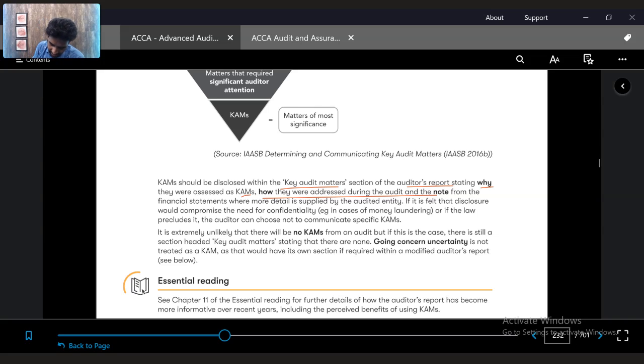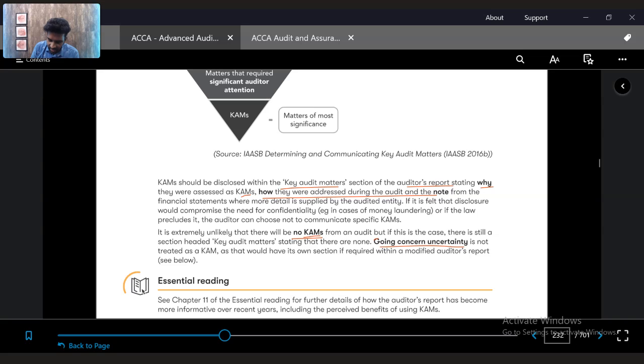It is extremely unlikely that there will be no KAMs. It's very unlikely in a situation that there won't be a KAM at all. And also remember that KAM is not an emphasis of matter paragraph. It's a separate paragraph. Certain items which are already entered in KAM need not be emphasized, because you're anyway sending it to the same person. He doesn't have to read it twice.